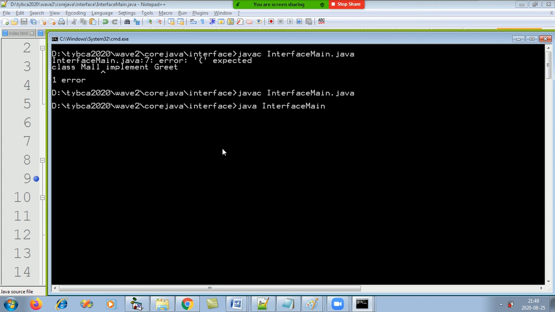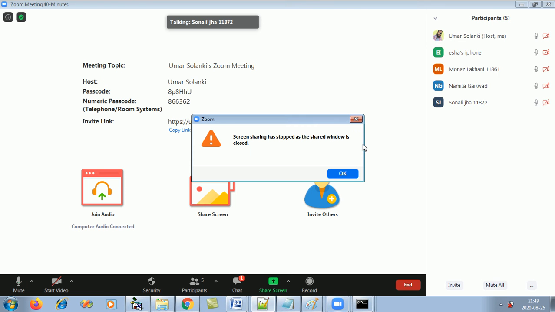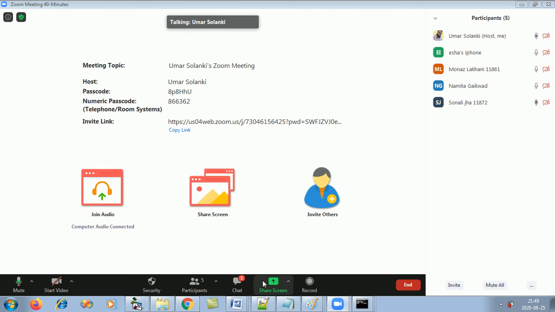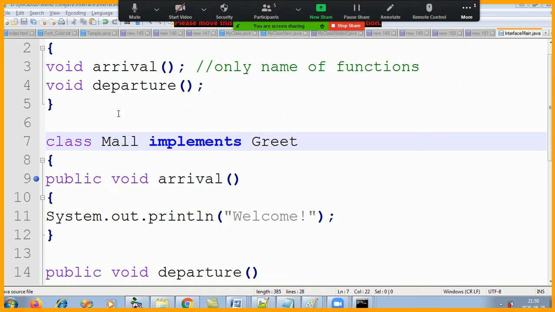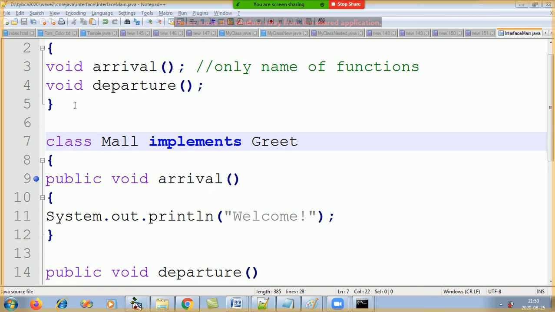And what will I get as output? Welcome, goodbye. Clear? Yes, sir. Understood this example clearly? Yes, sir. Okay, now I want you all to make an interface called Shape. What is the interface name? Shape. And it will have two empty methods, area and perimeter. And I want you to make a class Rectangle, and that Rectangle class will calculate the area and calculate the perimeter. Understood?